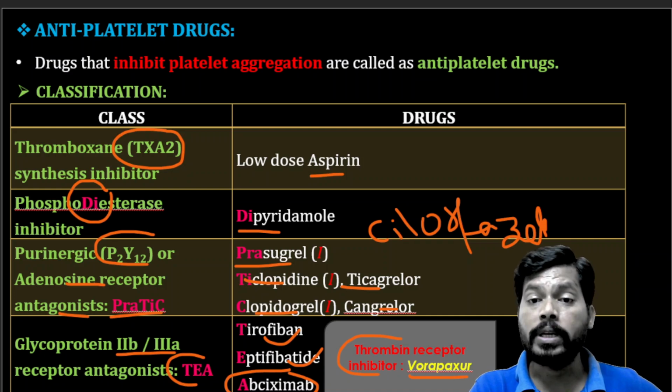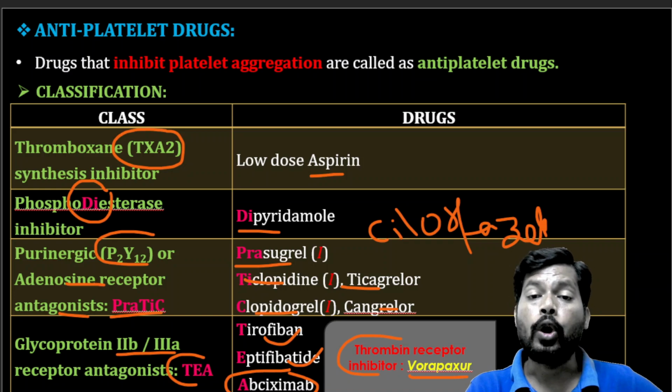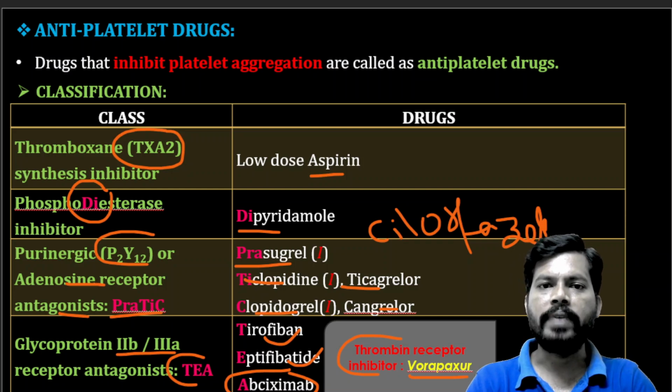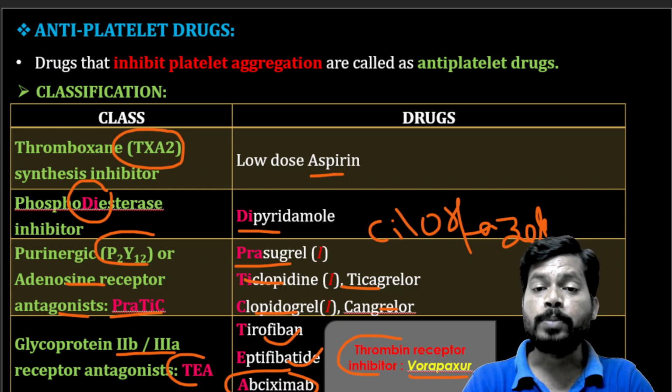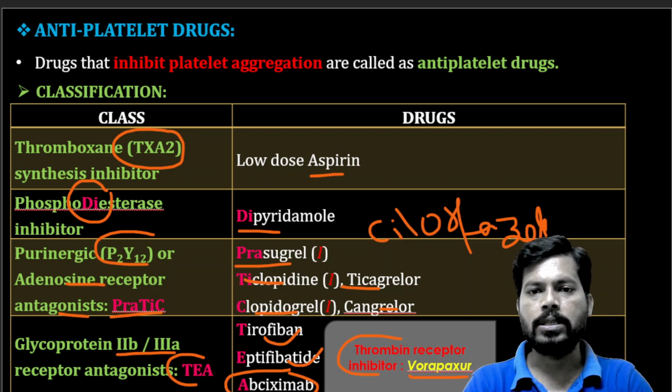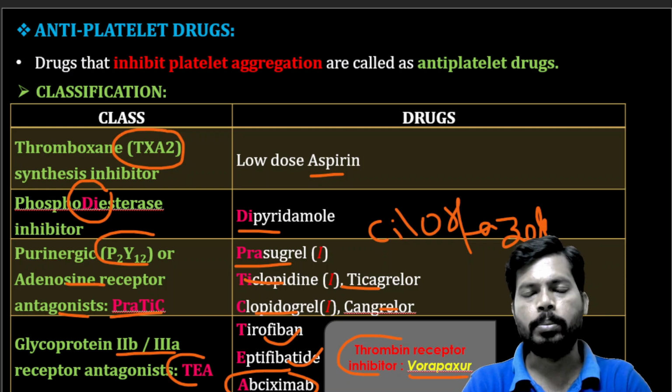Next, protease activated receptor inhibitors or thrombin receptor inhibitors. So this is the simple classification of antiplatelet drugs, which especially inhibit the function of platelets and prevent the aggregation of platelets, helping in the treatment of clotting disorders involving platelets.